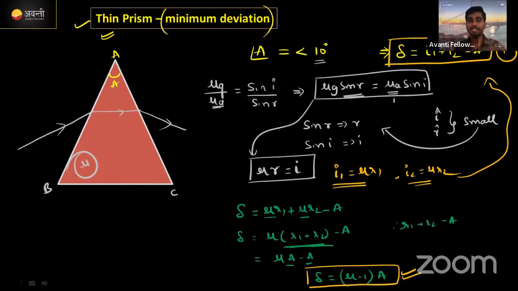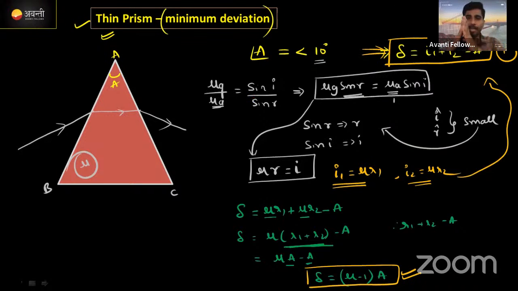How do we derive this formula? Actually, we know one formula to find the deviation: delta is equal to I1 plus I2 minus A. From this equation, what I did is apply small angle approximations.